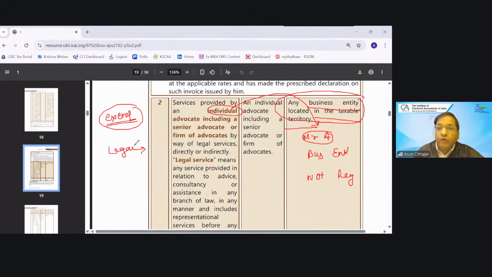So therefore, I can say that the service given to Mr. A would fall under the exemption, and he is not liable to take the mandatory registration and not liable for RCM. So my point is, whenever you are reading the RCM entry, always remember to read the exemption entries as well.